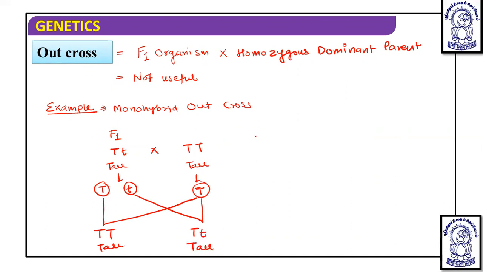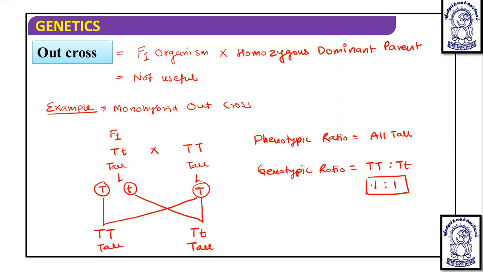If we talk about the phenotypic ratio, then all are tall. So no ratio is obtained actually, 100% tall. Where genotypic ratio, if we talk, then it is capital T capital T to capital T small t, that is 1:1.